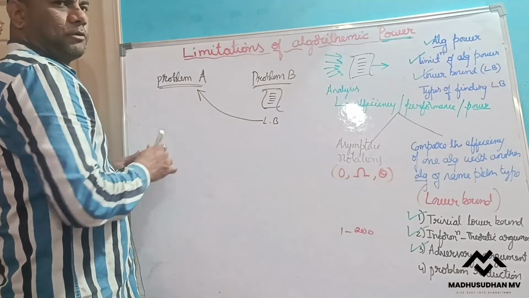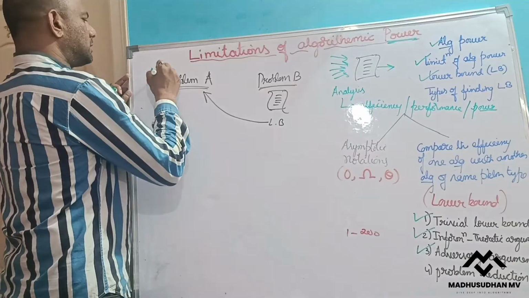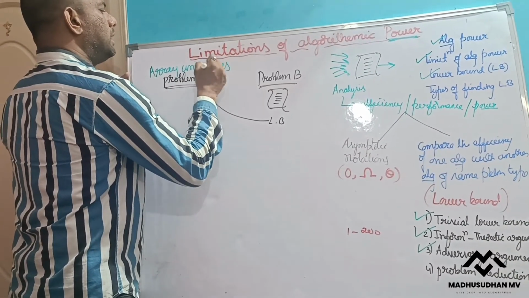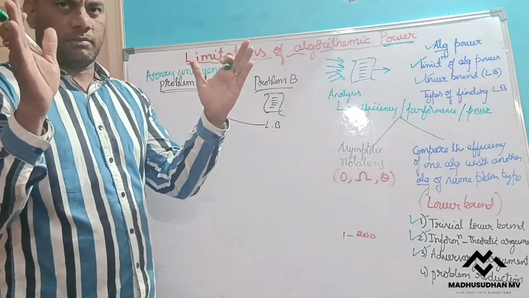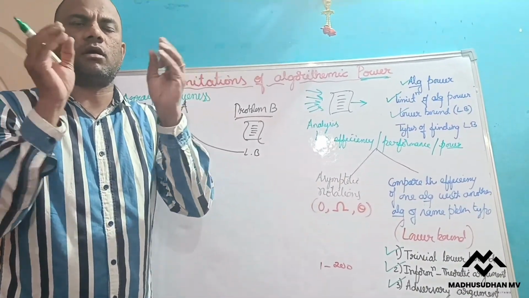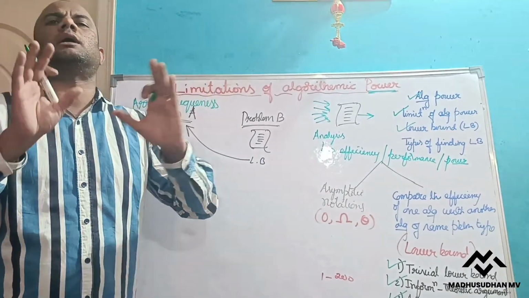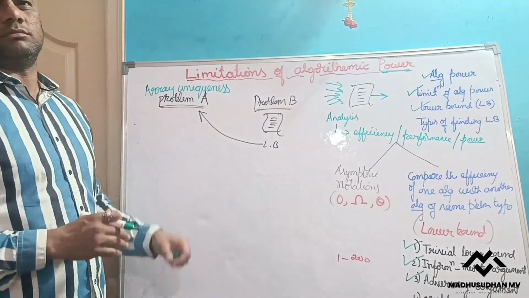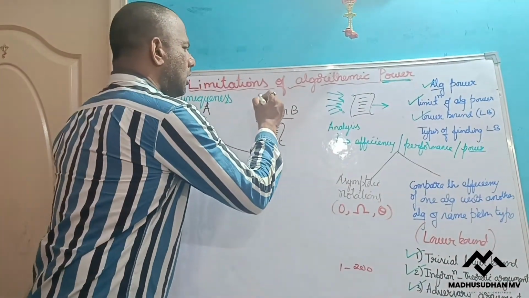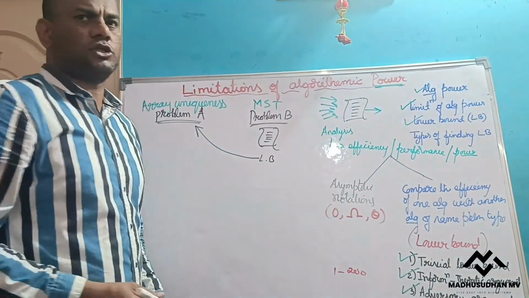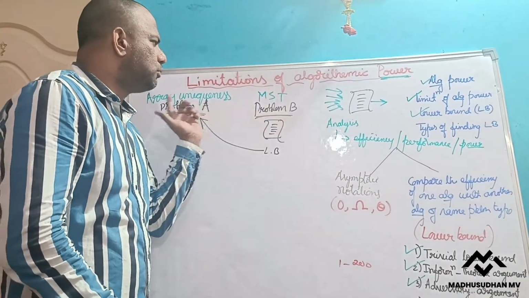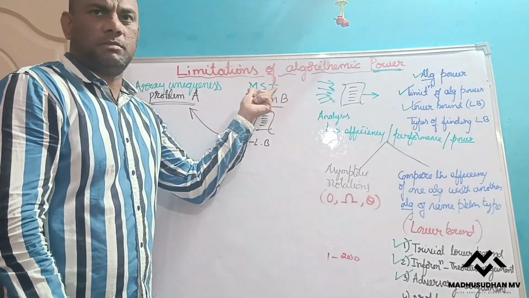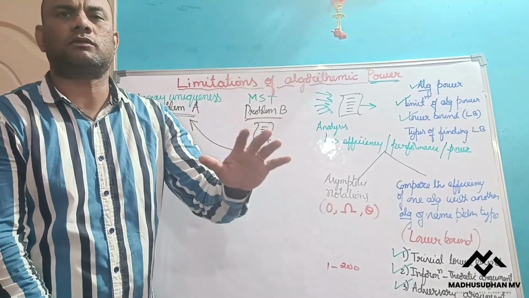So assume, given the problem, say array uniqueness. Array uniqueness problem. What do you mean by array uniqueness? Given some array of elements, whether all the numbers in that array are unique or not, that I need to check. Whether all the numbers are different or not, I need to check. But assume I don't know this. But I know one more problem called minimum spanning tree, construction of minimum spanning tree. Both are completely different types of problems. So I know how to construct the minimum spanning tree using Prim's algorithm or using Kruskal's algorithm.